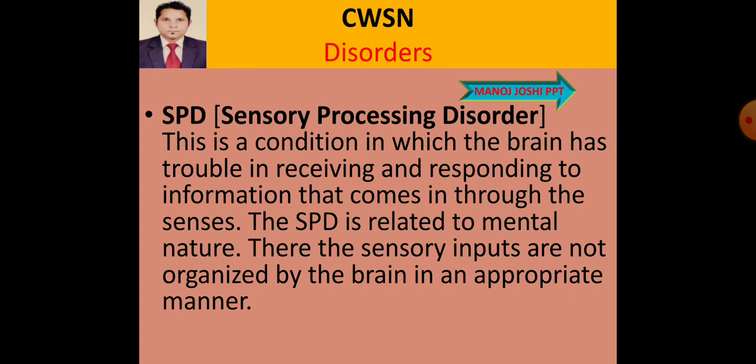SPD is related to mental nature. The sensory input is not organized by the brain in an appropriate manner. Either the brain is not receiving this information properly, or the brain is receiving the information but unable to respond to it properly because it is unable to organize it in an appropriate manner.